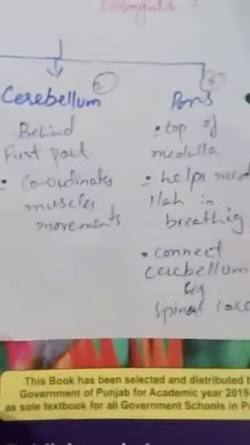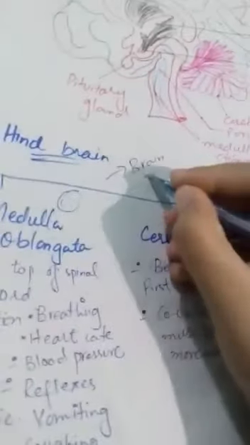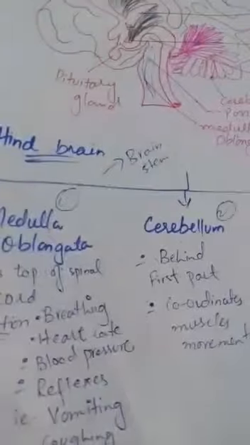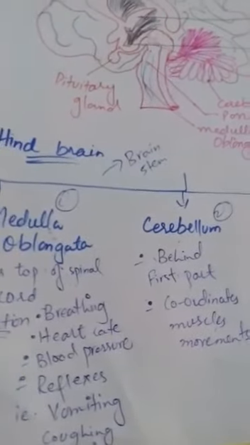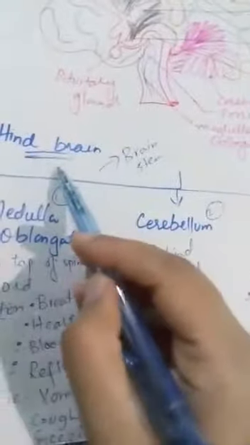The function of the pons is to help the medulla oblongata in breathing. The major function of breathing is assigned to the medulla oblongata, but besides it, the pons also helps in breathing. It also connects the cerebellum to the spinal cord. Is it clear now? The pons shows the connection between the cerebellum and the spinal cord. This part, the hindbrain, is also known as the brain stem, because all these parts connect the brain to the spinal cord.